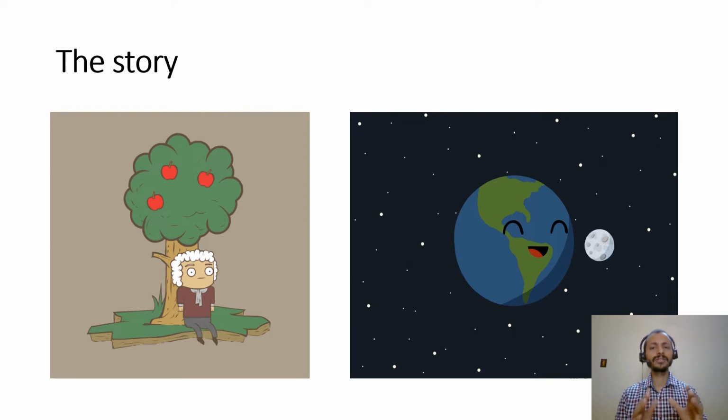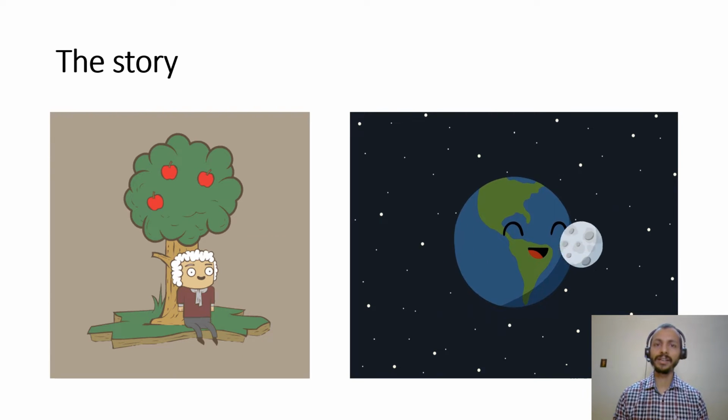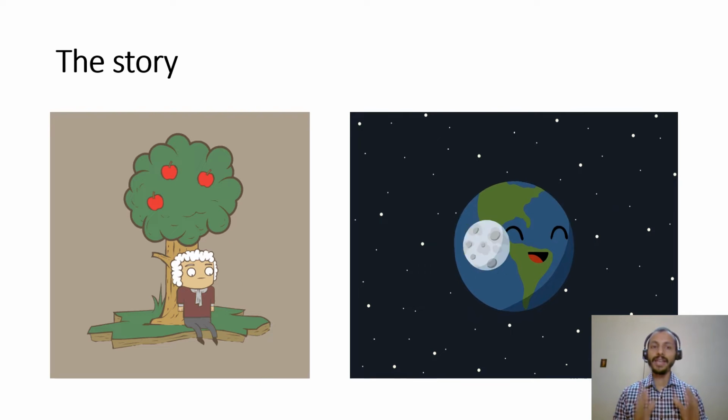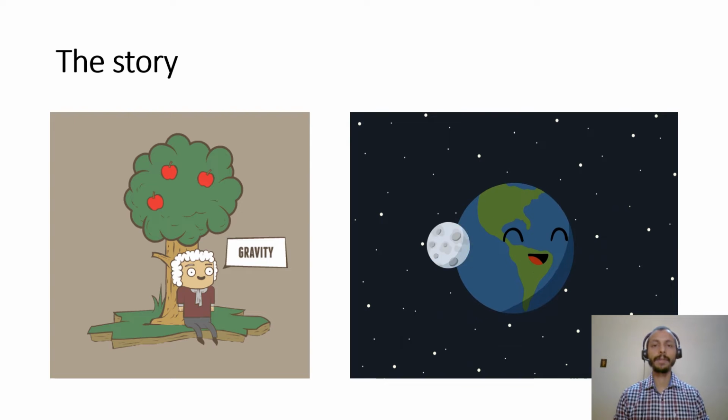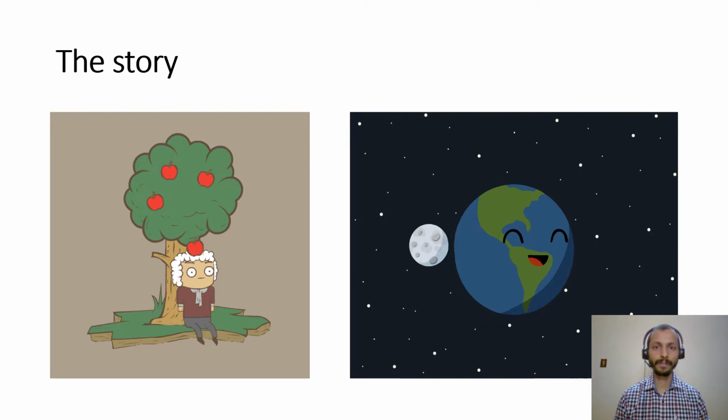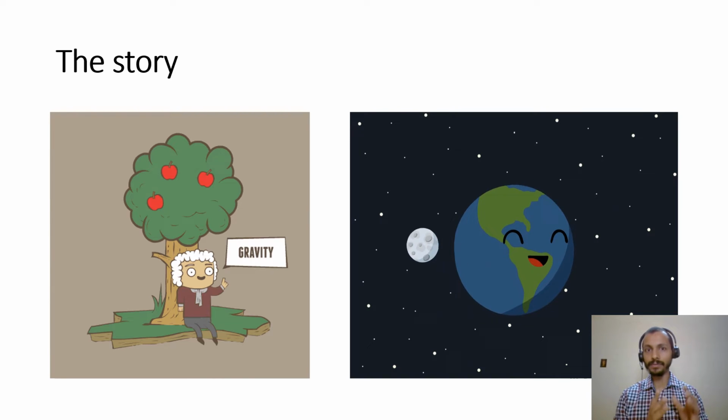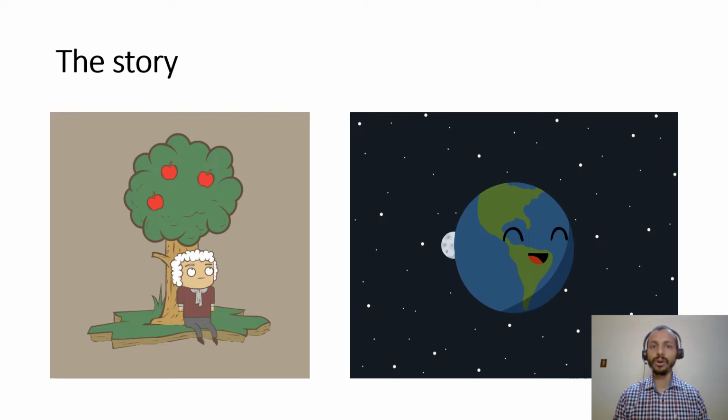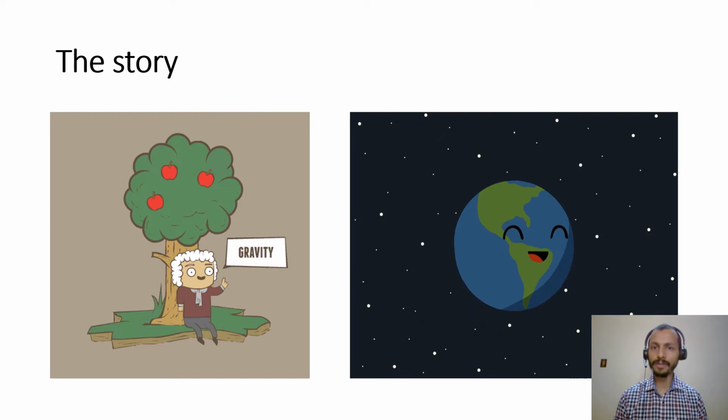The story here starts with Sir Isaac Newton in 1666, around 350 years back, when he was sitting under a tree and an apple fell on his head. That fall of the apple made him think: if the earth is attracting this apple, does the earth also attract the moon towards it?